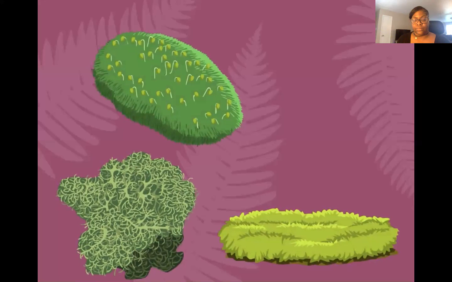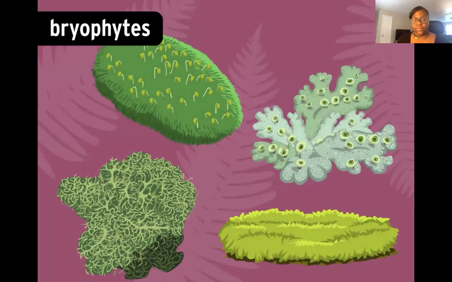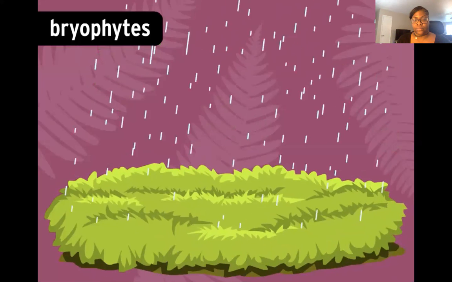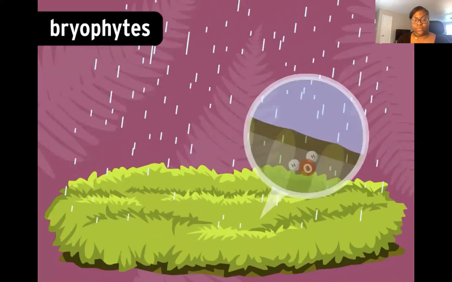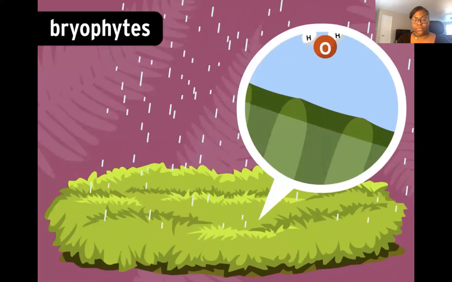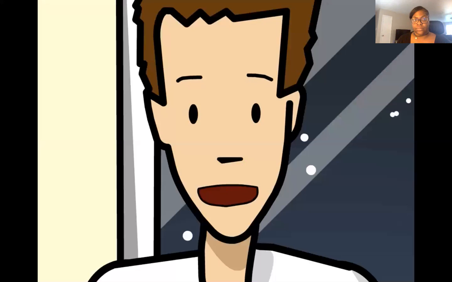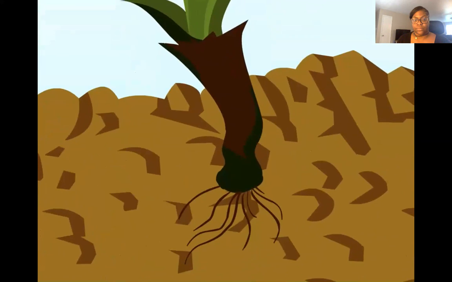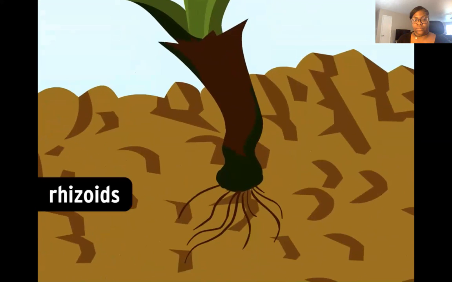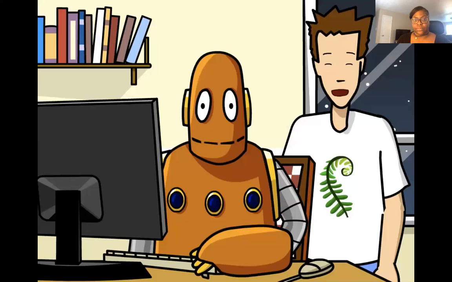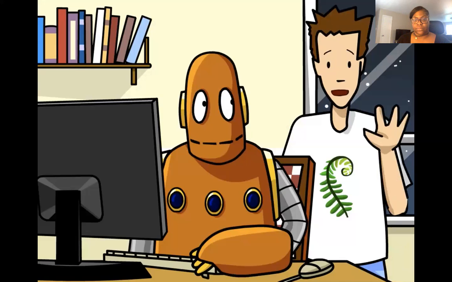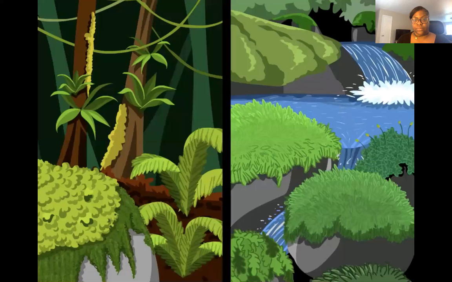Non-vascular seedless plants, or bryophytes, have simpler structures. Instead of vascular channels, they transport water and nutrients directly through their thin cell walls. It helps that most bryophytes are just a few cells thick and don't grow taller than a few centimeters. Thin root-like threads called rhizoids hold the plant in place and also absorb water from the ground. You'll find bryophytes all over the world in damp environments with plenty of moisture, like forest floors or near ponds, lakes, and streams.